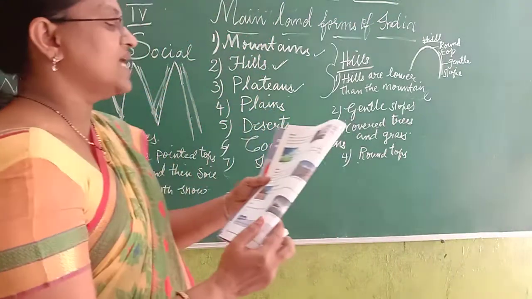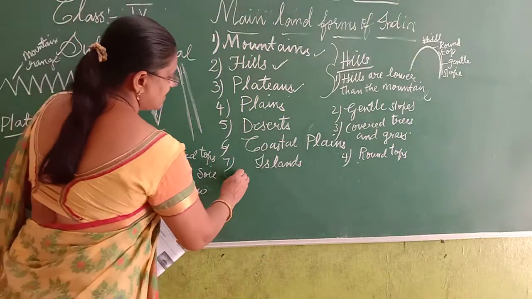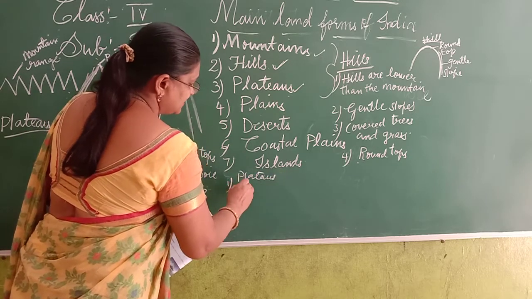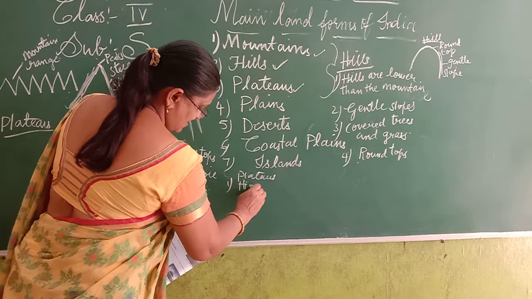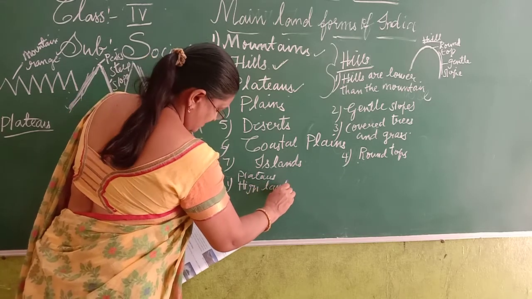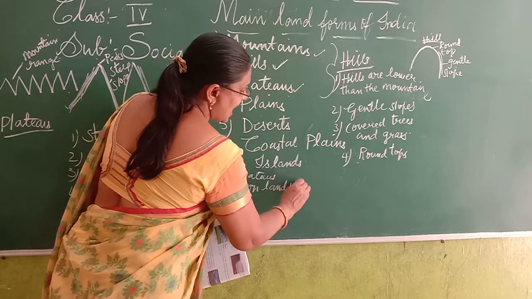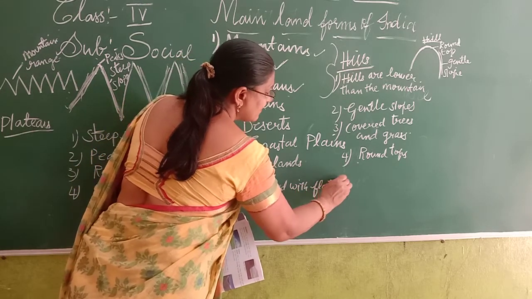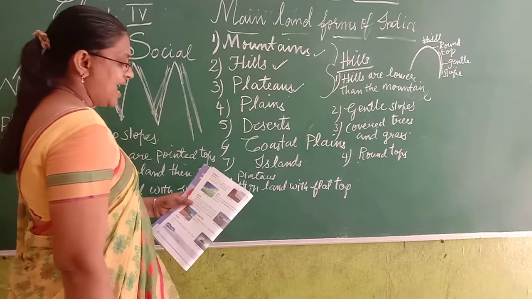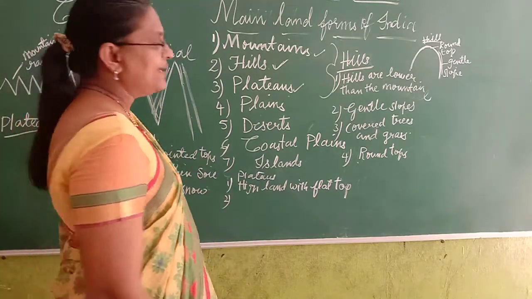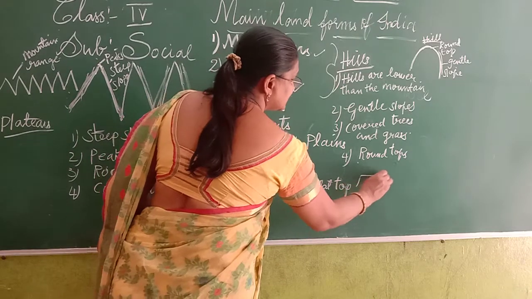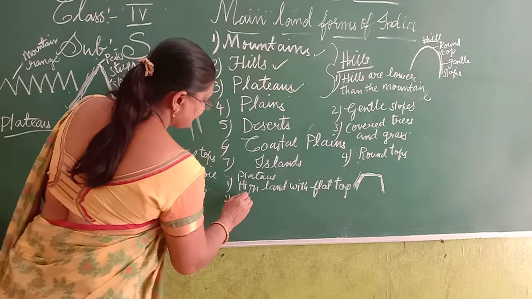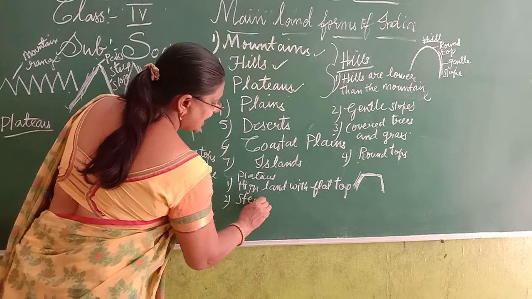So what do plateaus have? Plateaus have the features of high lands with a flat top, and they have steep sides. See, like this. They have steep sides.